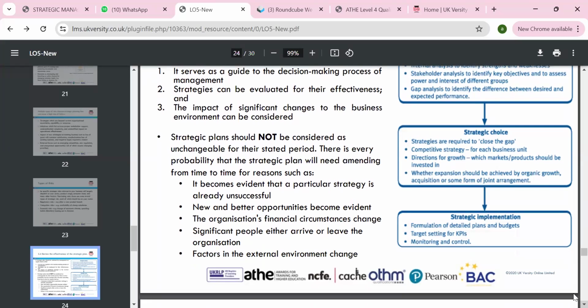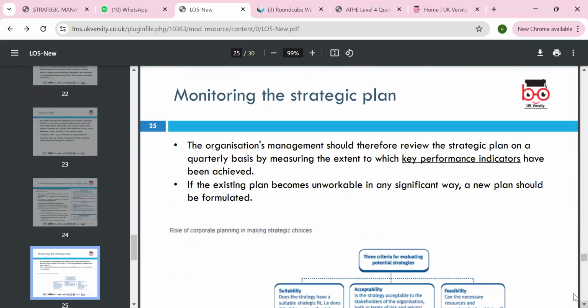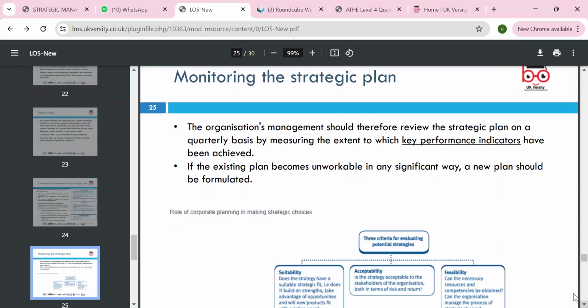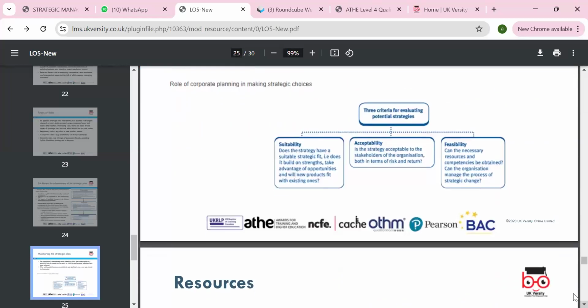Monitoring is something we mentioned under control. Implementation and control are very important to be achieved, with key measures compared against industry averages. Monitoring the strategic plan means long-term performance indicators in terms of service. So look at the five perspectives and monitor the performance, not just one perspective, not only profitability.